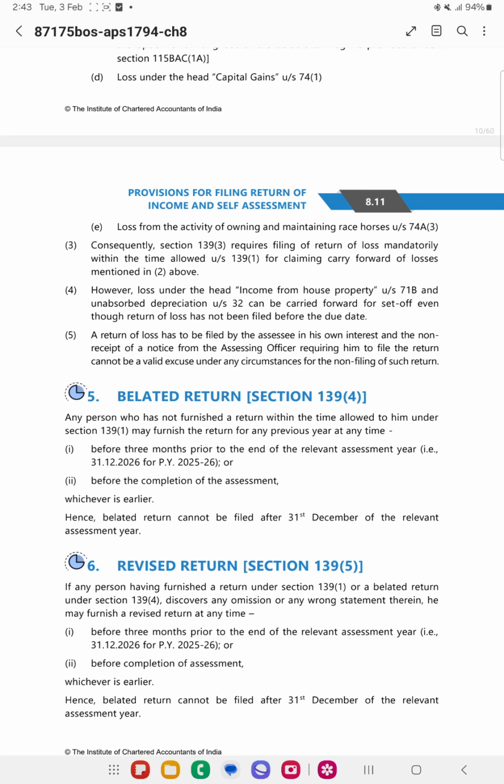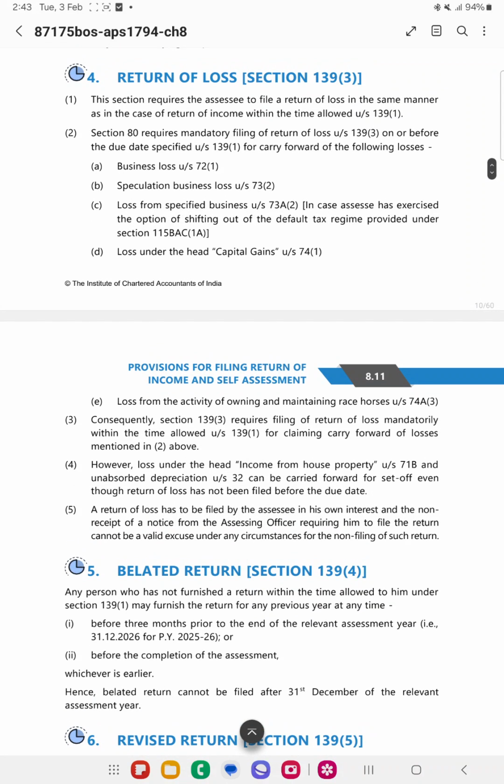So now, if I have to tell, a loss return, if it is not filed within the due date, it becomes a belated return. Okay, so because it is not filed within the due date, 234A will also apply. And in case of belated return, if you have not filed the return of income within the due date, then in such cases belated return will be applicable.